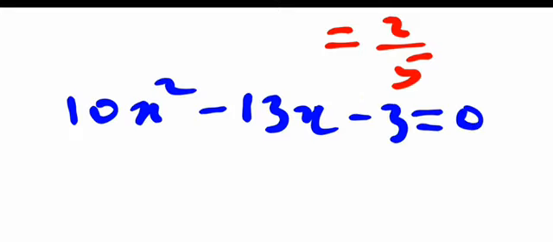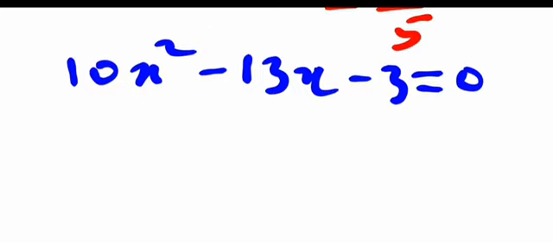For that expression to be undefined, the denominator has to be 0. Now, we solve this quadratic equation to get the value of x that will satisfy that.